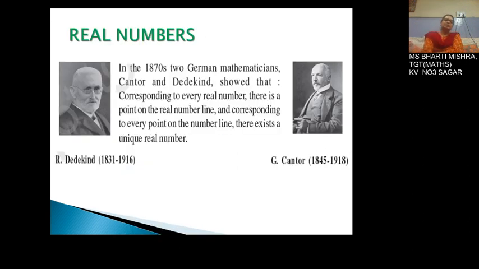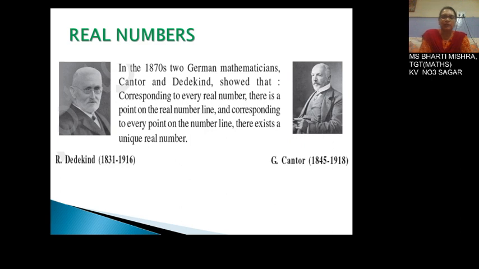Now real numbers were basically defined by these German mathematicians named R. Dedekind and G. Cantor. In the year 1870, they showed that corresponding to every real number there is a point on the real number line, and corresponding to every point on the number line there exists a unique real number.